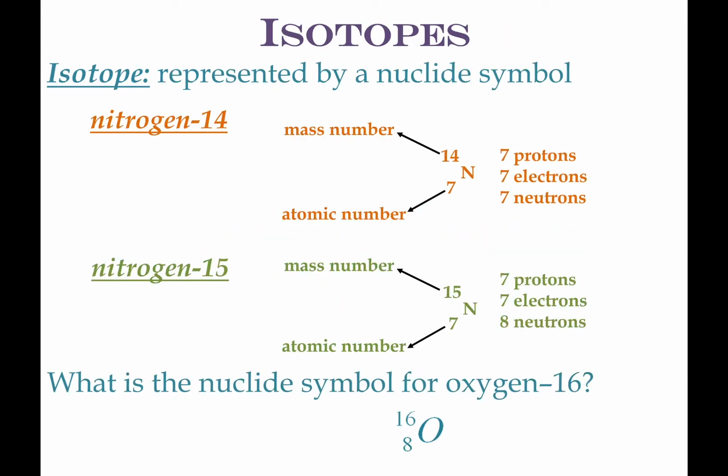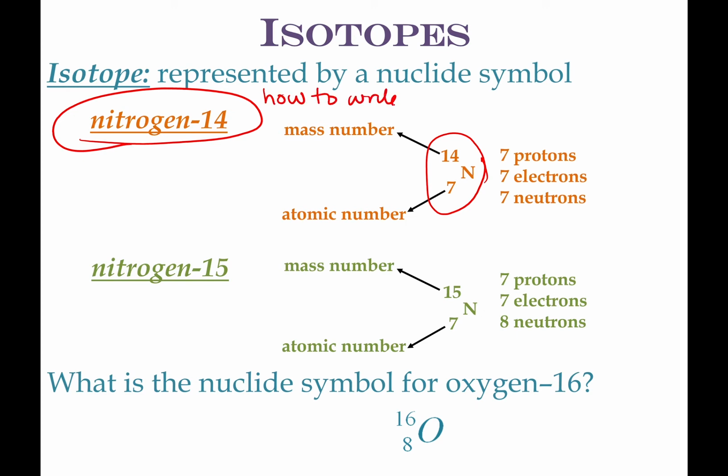So isotopes, they're represented by this nuclide symbol. So what do the nuclide symbols tell you? This is a nuclide symbol for nitrogen 14. So this is how we name an isotope. So this is how to write the name of an isotope.